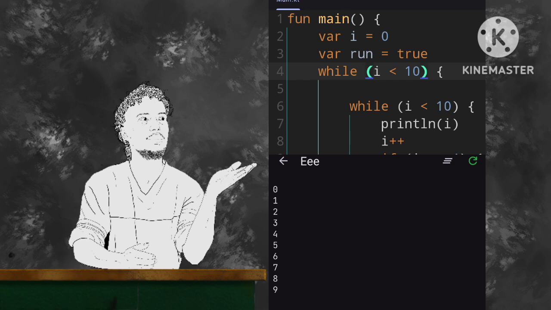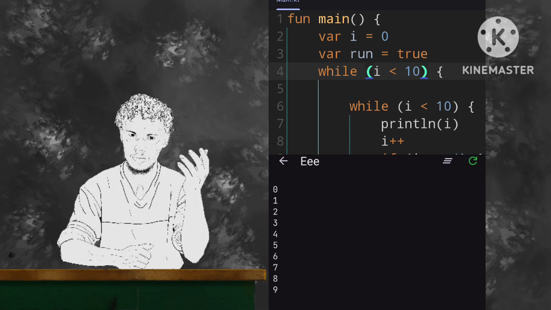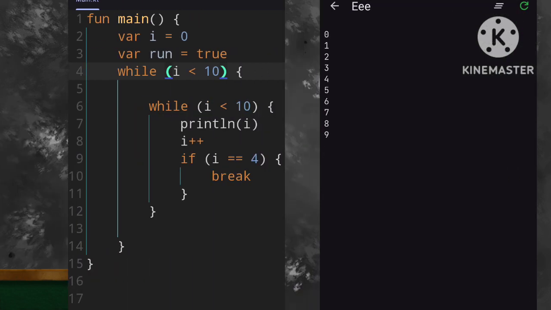Let me break this down for you, why it's printing out all the numbers from 0 to 9. It first goes to main, declares all of its variables. Run can be forgotten in this example. Goes to the first while loop, checks the statement, goes to the second, checks that statement. Since they're the same, they will exit the while loop at the same time. Then it goes to the print, then I++, then to the if statement, then to the break.